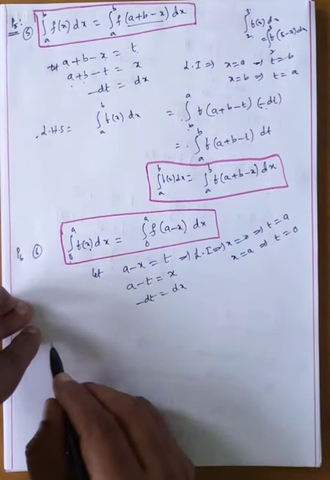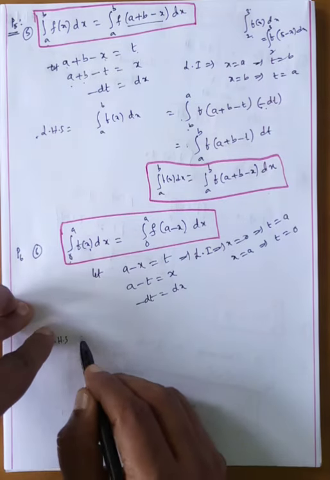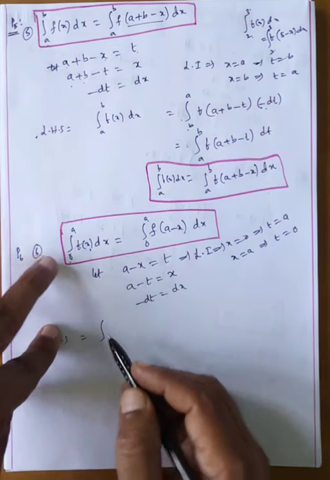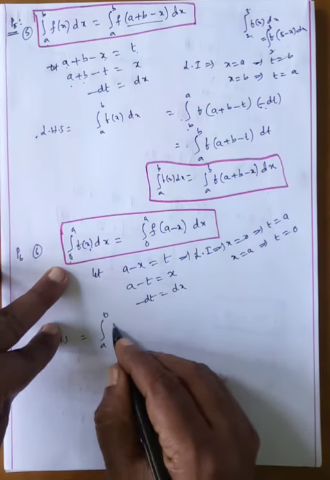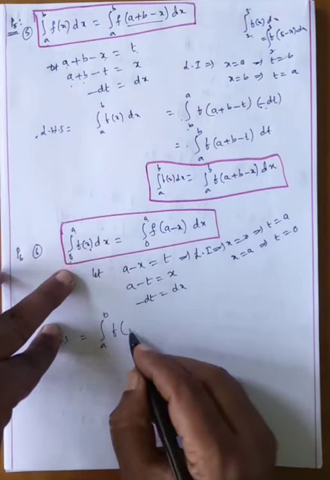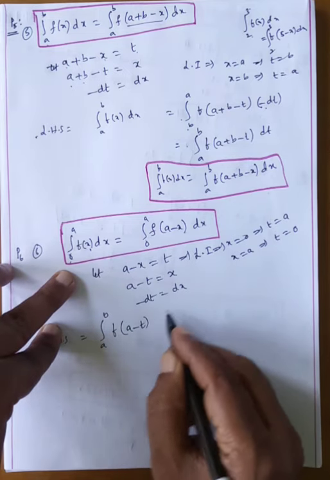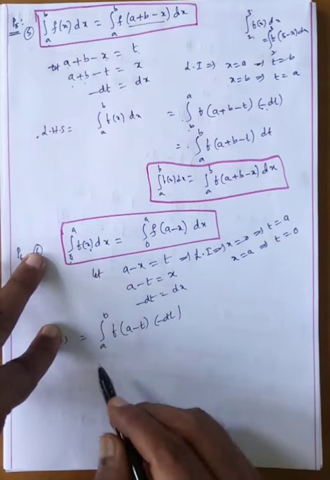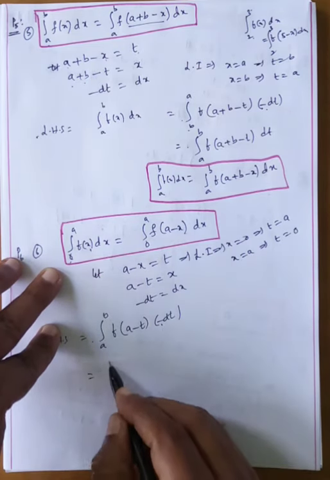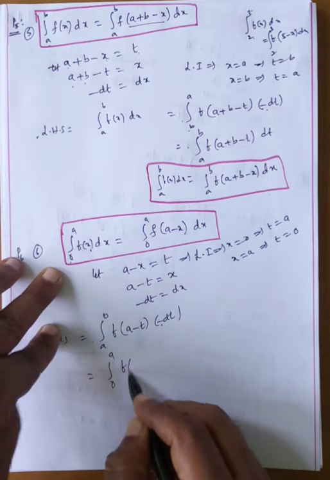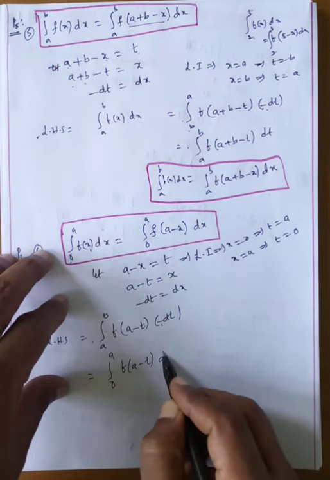Now what happened? We will take the LHS, that is equal to the integral 0 to a, which becomes a to 0, f of x. x means a minus t, dx means minus dt. Now interchange the lower and upper limits, we get the minus. Already had minus there, minus into minus is plus, integral 0 to a f of a minus t dt.